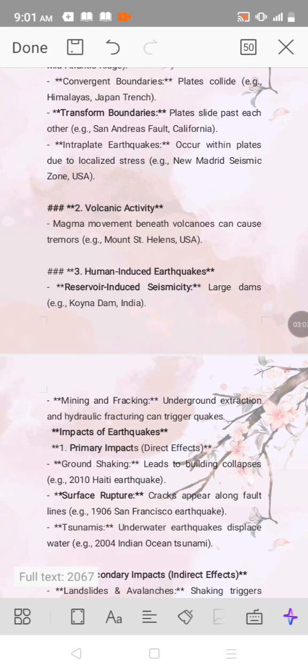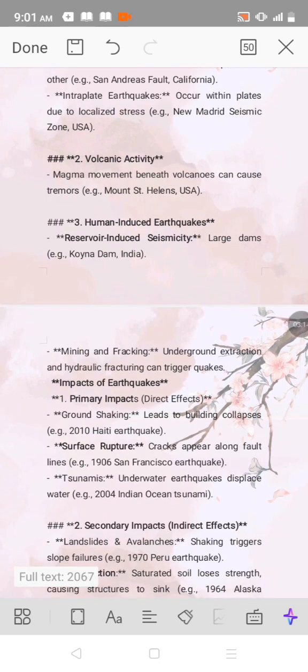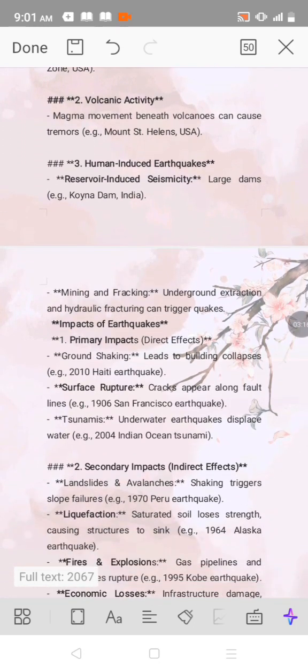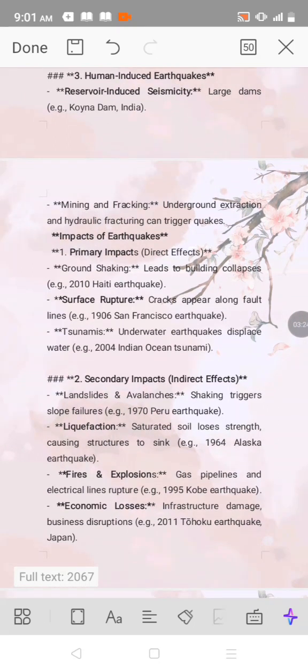Volcanic activity: the movement of magma beneath a volcano can cause tremors. Then human-induced earthquakes: large dams, etc. Then mining and fracking, underground extraction and hydraulic fracturing can trigger earthquakes.